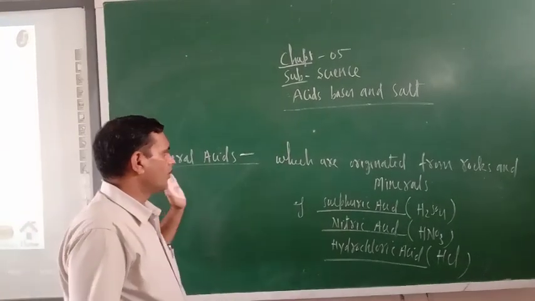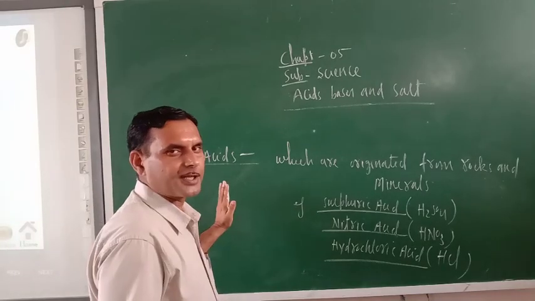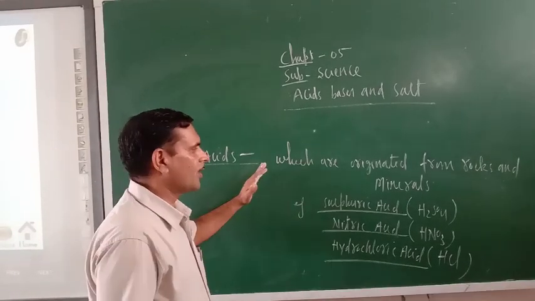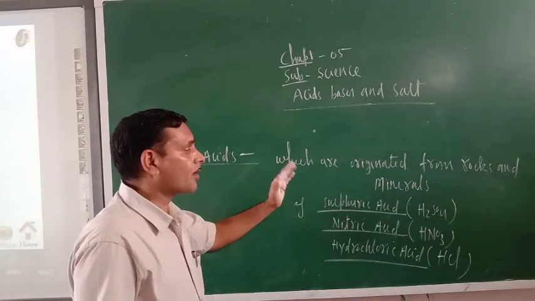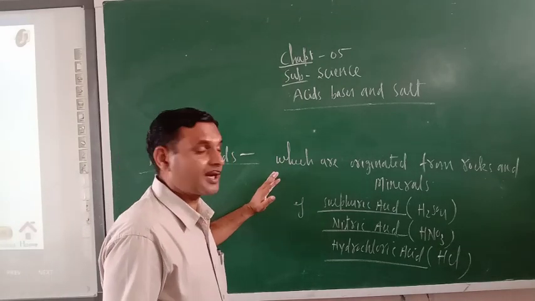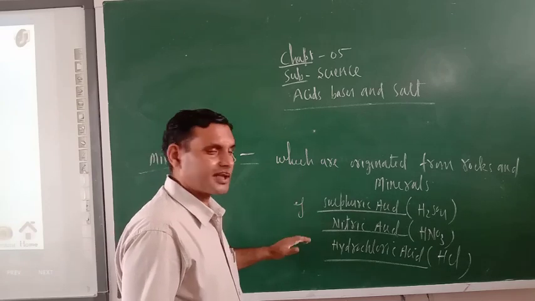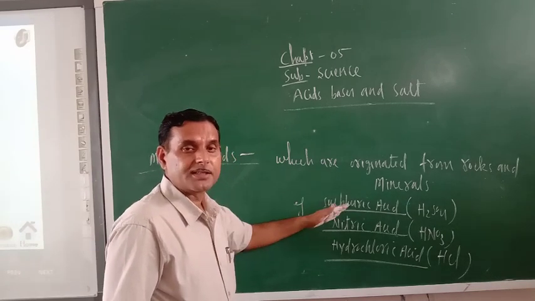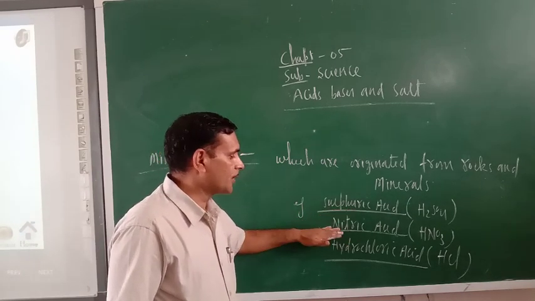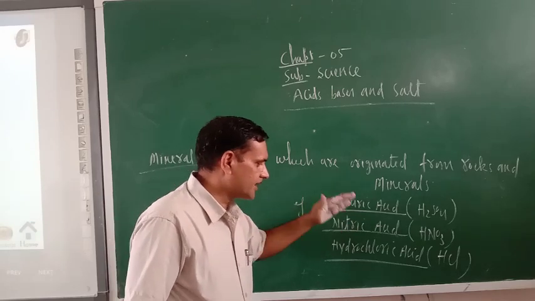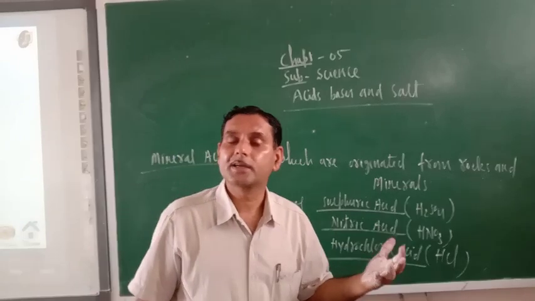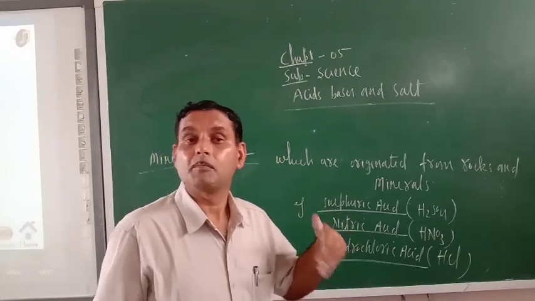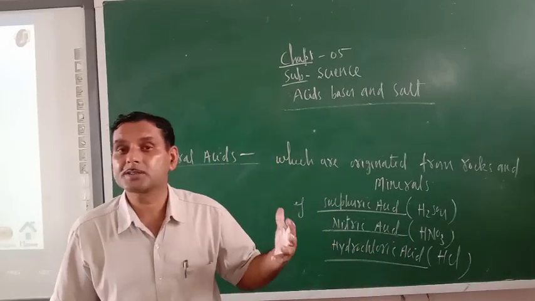Now, one more category of acids is known as mineral acids. What are mineral acids? Acids which originate from rocks and minerals are known as mineral acids. So what are the examples of mineral acids? Sulfuric acid, sulfurous acid, nitric acid, hydrochloric acid. These are the acids which are found in our nature, but they originate from rocks and minerals.